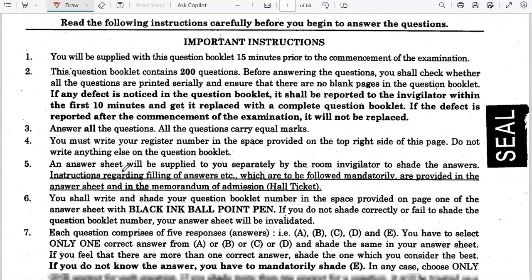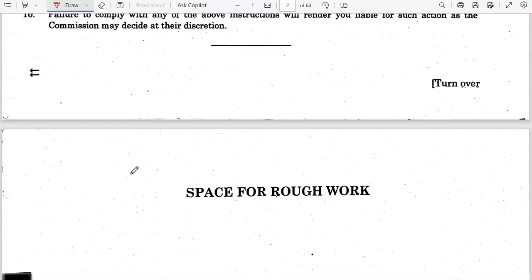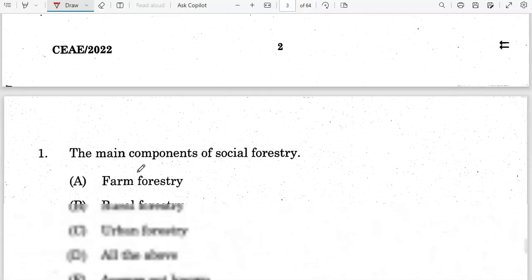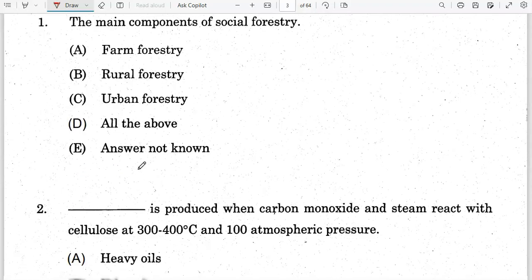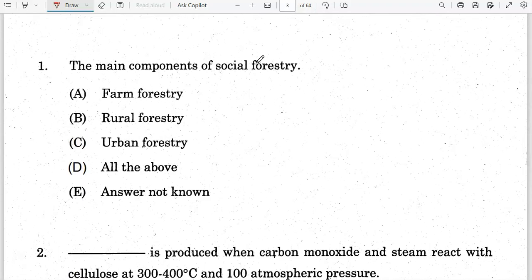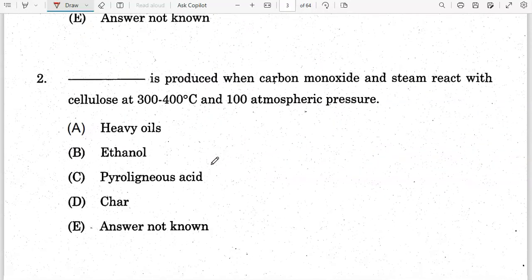So in the comment section you had asked. So I think it will be useful. So let's discuss those questions. First question, look: the main components of social forestry. What are the main components of social forestry? It includes farm forestry, rural forestry and urban forestry. Okay, all of them are included. Option D is the correct answer, all the above. Okay, next question.